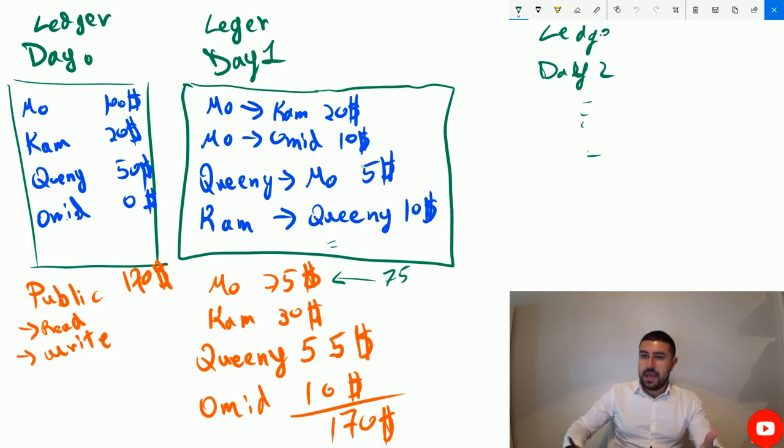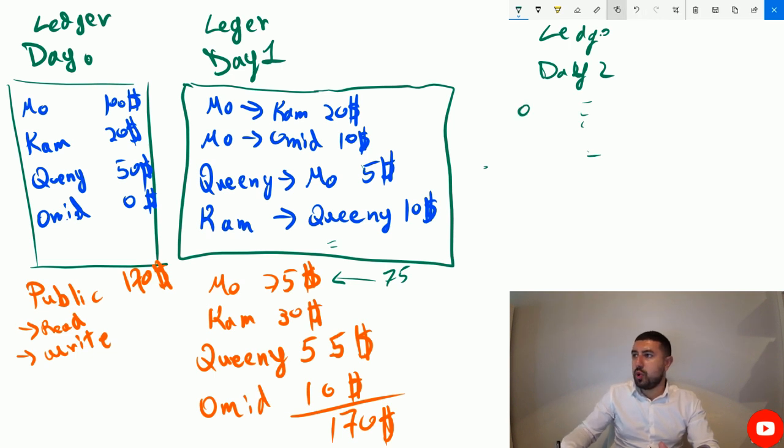Because again, if this ledger is a public ledger and anybody can input transactions to it, then what happens if one day I'm not here or I'm away or something, and then Omid comes and says, you know what?